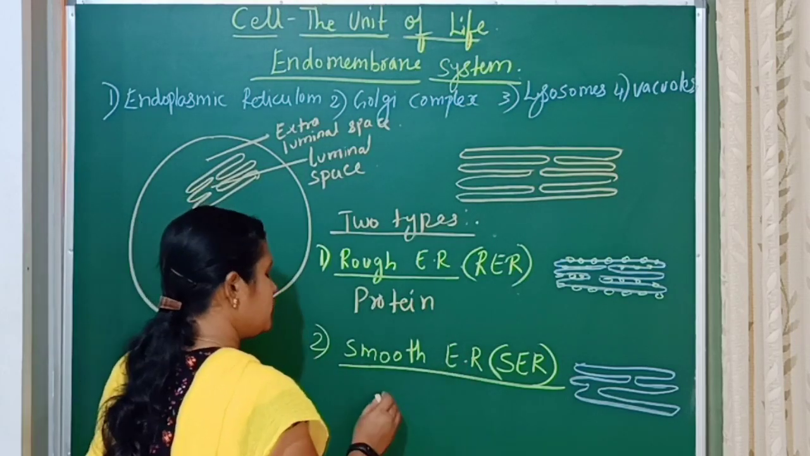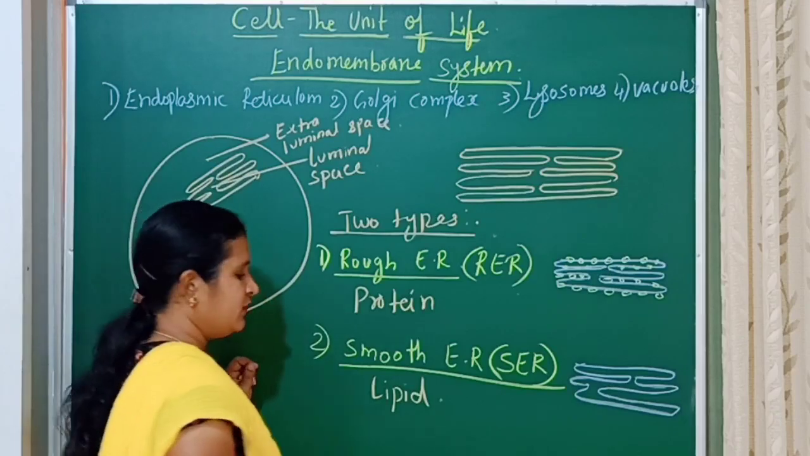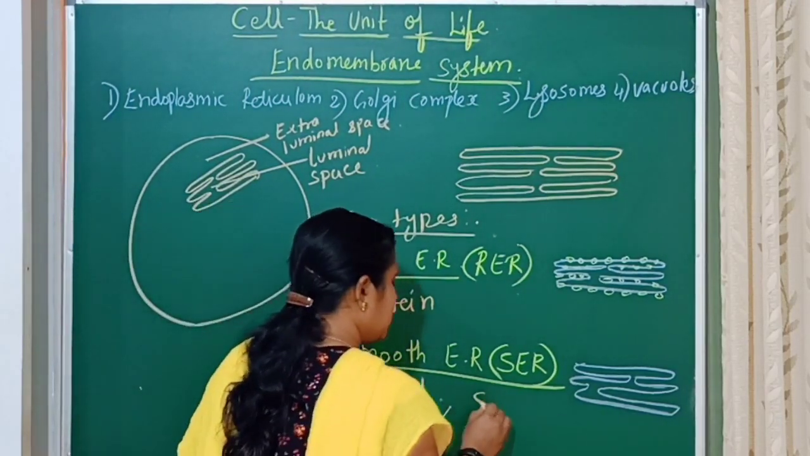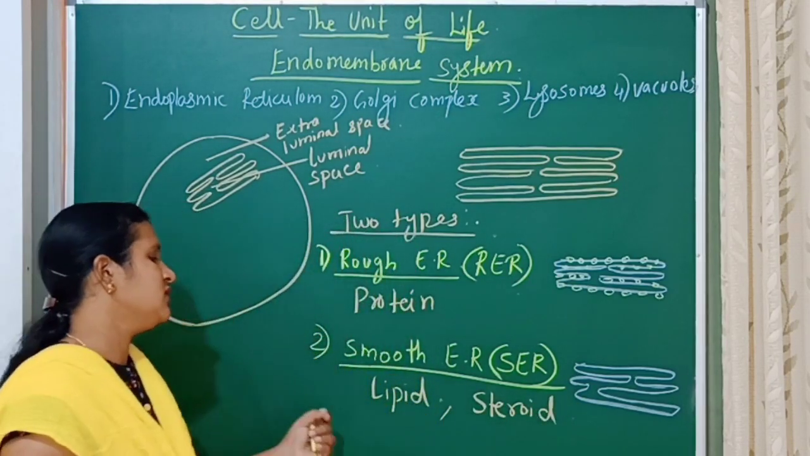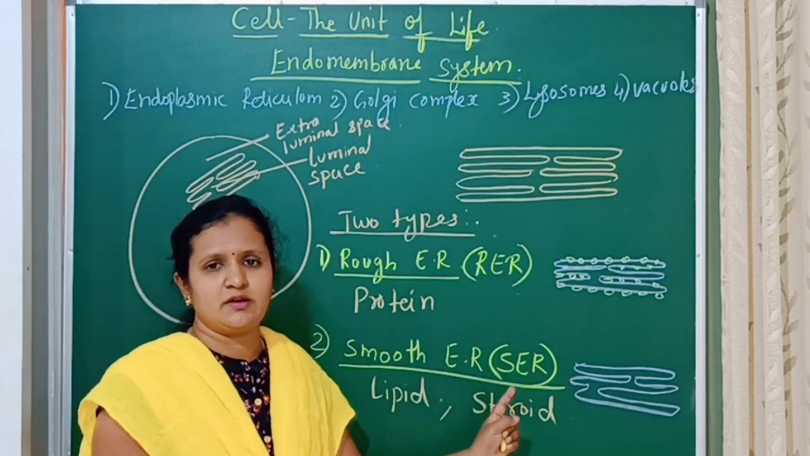Whereas smooth endoplasmic reticulum is involved in the synthesis of lipids and also synthesizes the hormone which is lipid-like, and that is called steroid hormone. It is synthesized in some animal cells by the smooth endoplasmic reticulum.